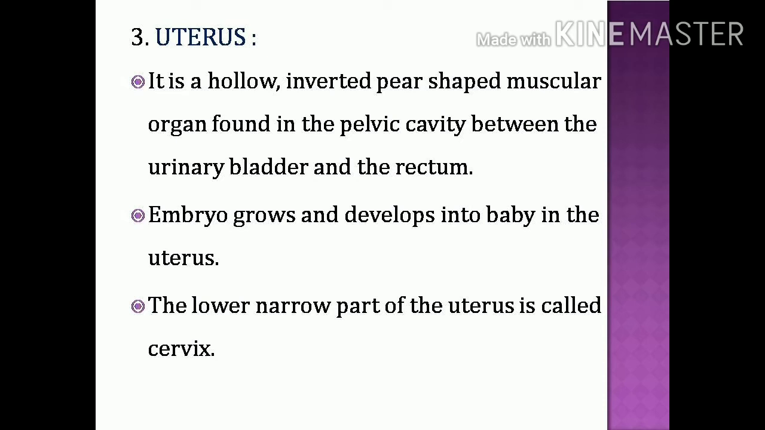The lower part of the uterus is narrower. That narrower part of the uterus is called the cervix. And the upper part of the uterus, which is broader, receives the fallopian tube. So the upper part is broader and receives the fallopian tube, and the lower part is narrower. That is called the cervix.